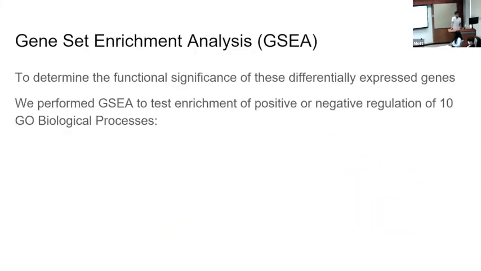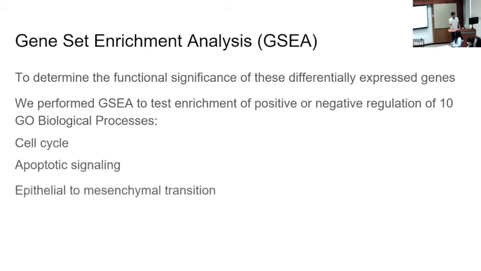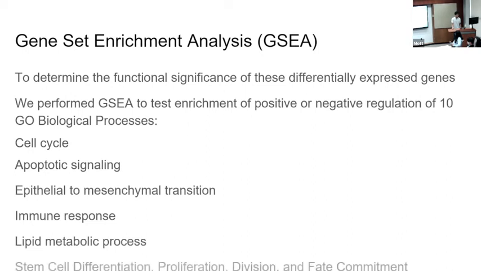With the differentially expressed genes, we performed a GSEA analysis. We did this to test the enrichment of positive or negative regulation of 10 biological processes, which we thought would change between the two different groups. We did this on cell cycle, apoptotic signaling, epithelial to mesenchymal transition, immune response, lipid metabolic process, and stem cell processes. Out of all of these 10, we only found one which was significant, which was the positive regulation of cell cycle.